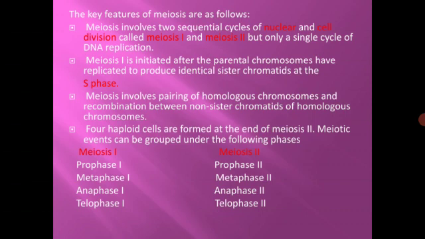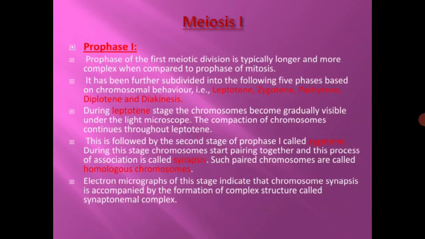First we will study meiosis 1, the first stage of which is prophase 1. Prophase 1 of the first meiotic division is typically longer and more complex when compared to prophase of mitosis.